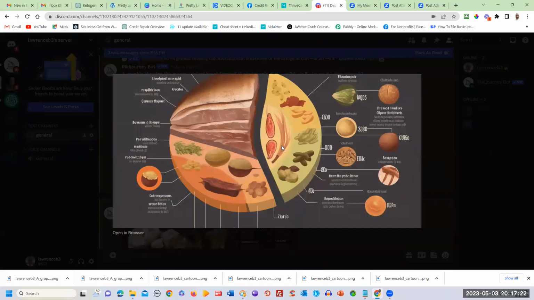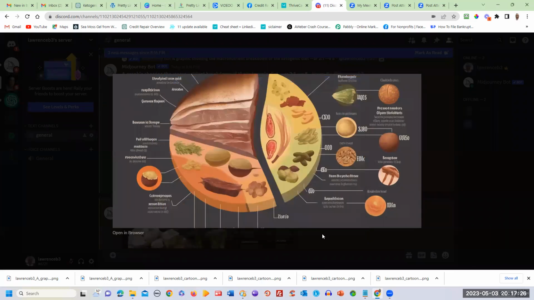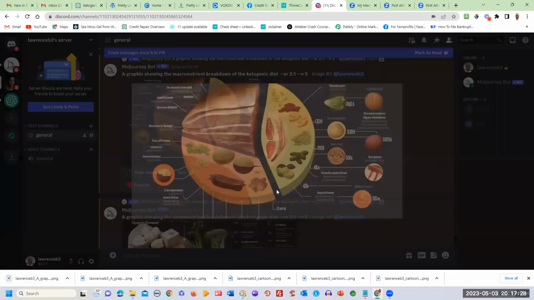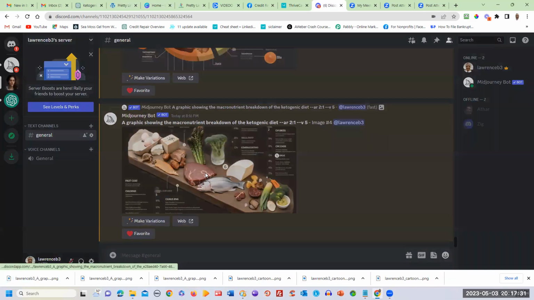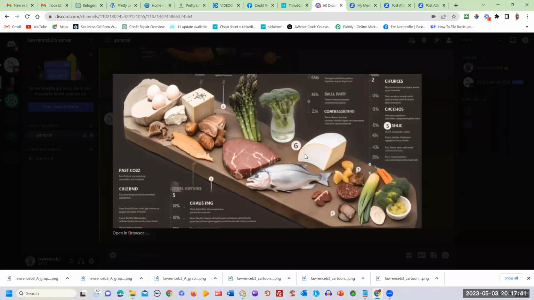Yeah. And there's other commands too, if you want higher resolution. We'll do a whole other training on just Midjourney alone. Oh, this is a good one. This even looks tasty. Look at that. All of these are ketogenic foods. If you didn't know it, you'll actually even learn something. That is pretty cool.